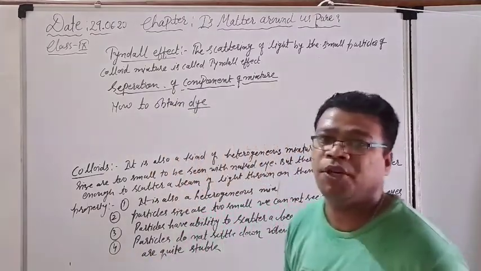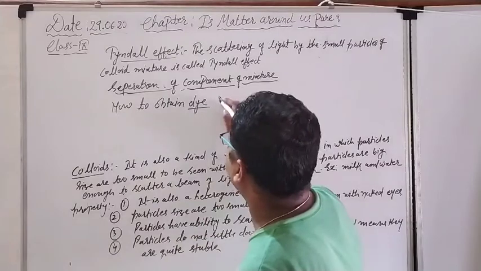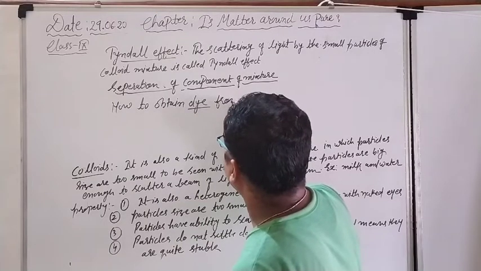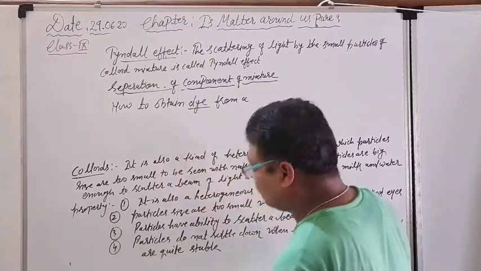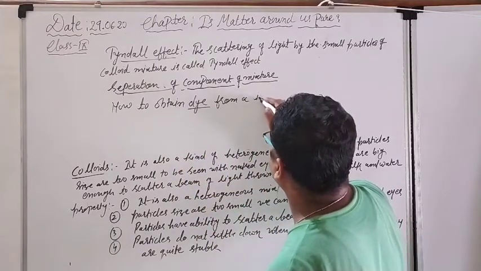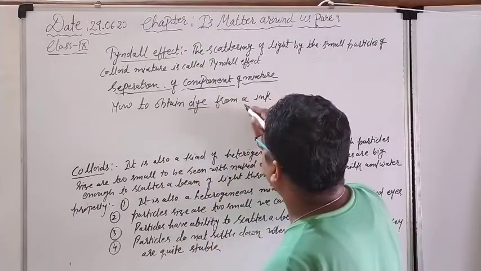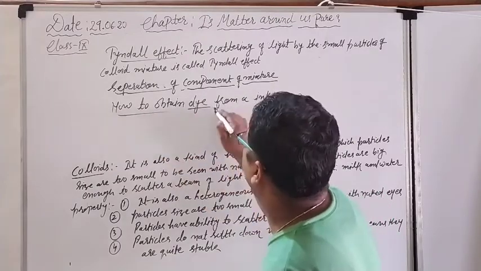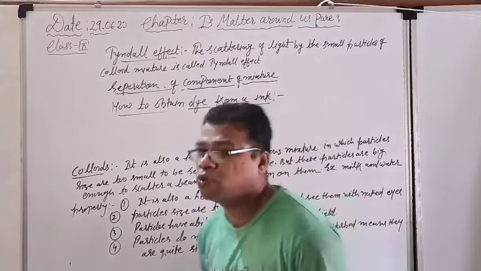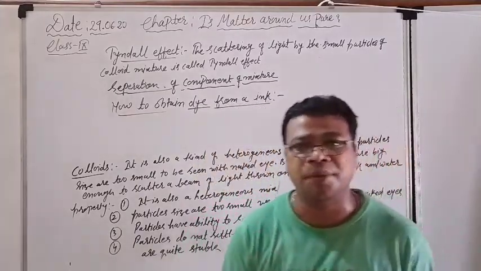Actually it is also a mixture. How to obtain dye from ink? Dye is a color and it is mixed in the ink. So how to obtain dye from ink? We want to show that dye is also a mixture.